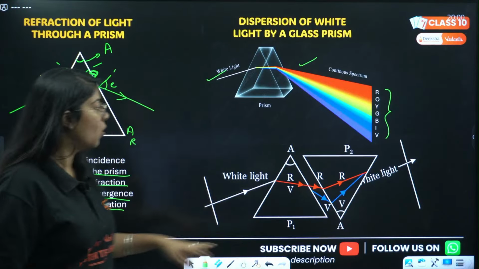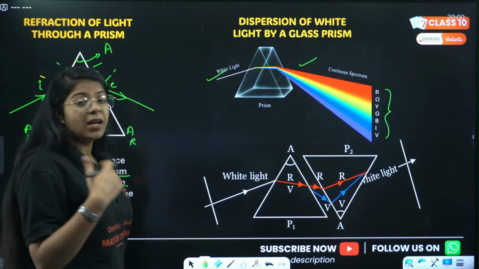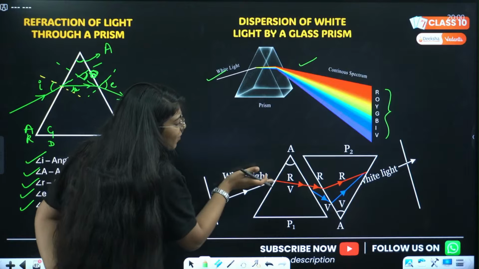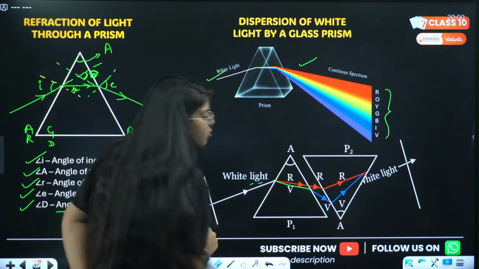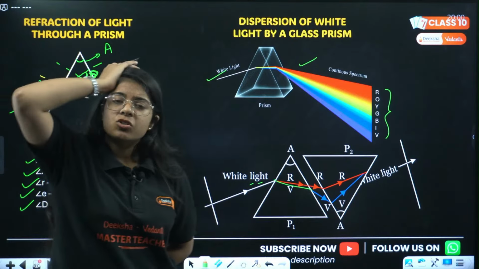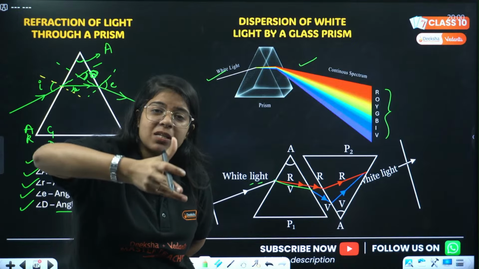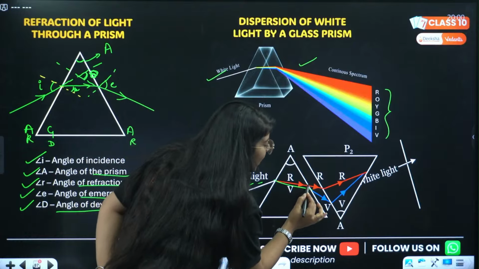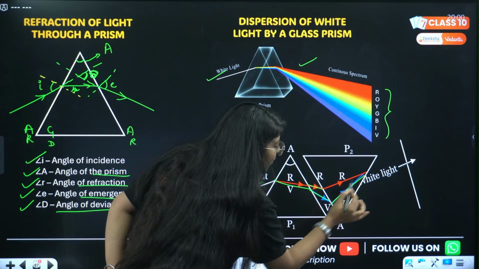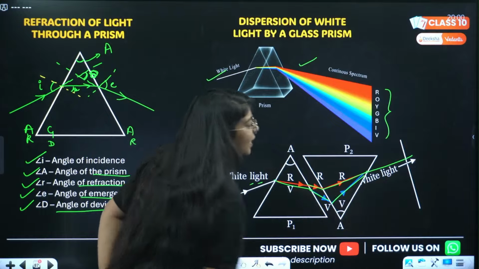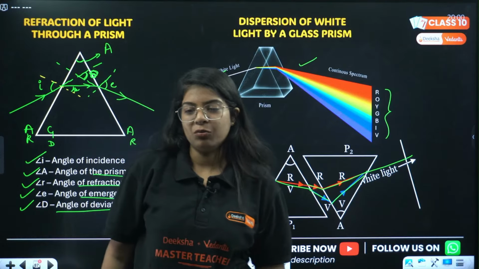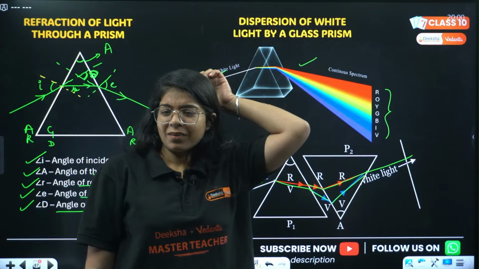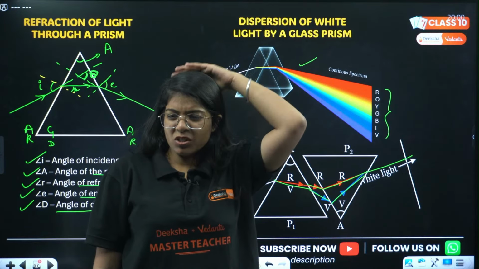ठीक है? चलो. Now, one day they placed a prism. They are seeing that white light is getting split into its 7 constituent colors. And a scientist thought, what if I invert a prism and place it in front of those 7 colors? So what he saw, that those 7 colors got back together and gave white light out. Okay? Done? ठीक है? चलो.